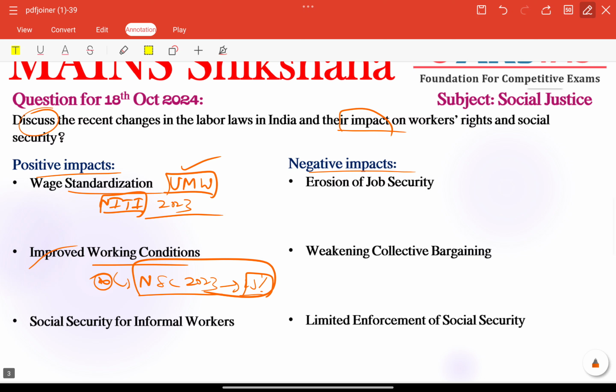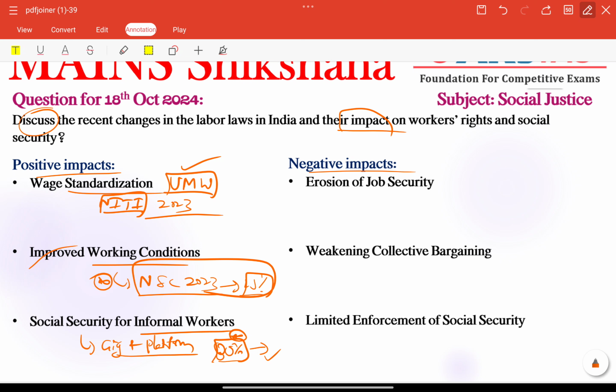Next, social security for informal workers is also very important here. Extending social security benefits to gig workers and also platform workers is a crucial step in formalizing the informal workforce, which constitutes over 80%. Because in India, 80% of the labor force comes from the informal workforce, right? So this is the major fact here.